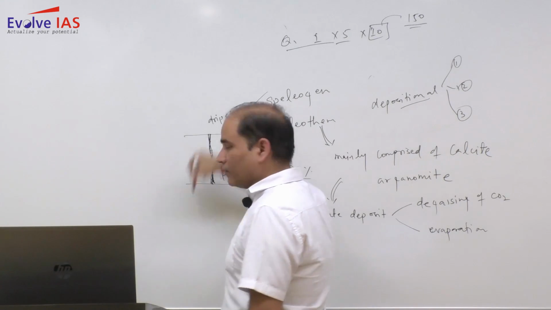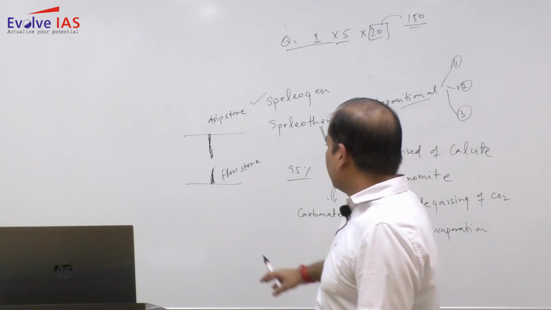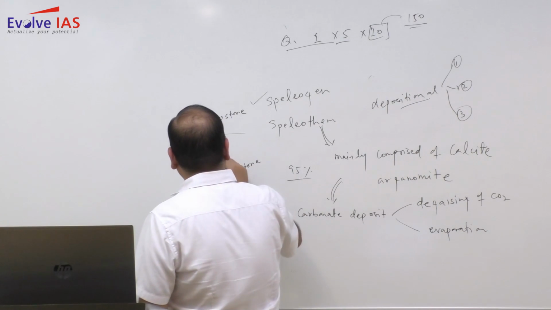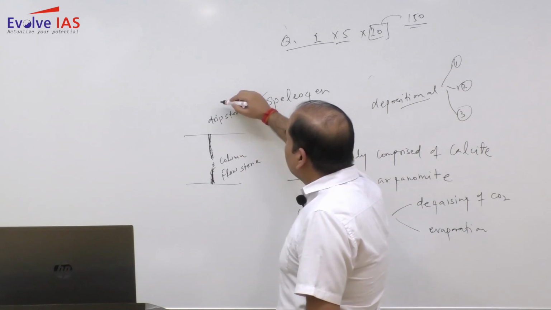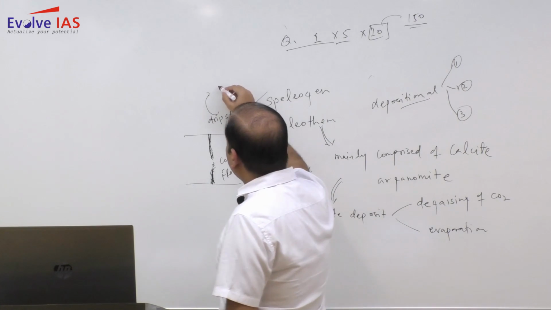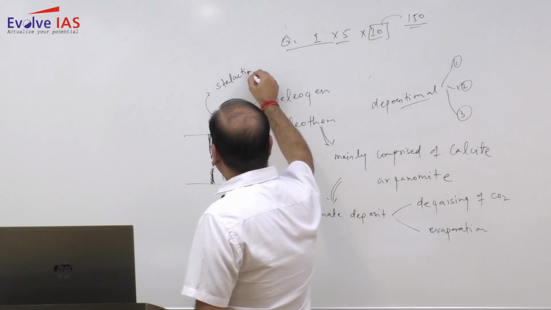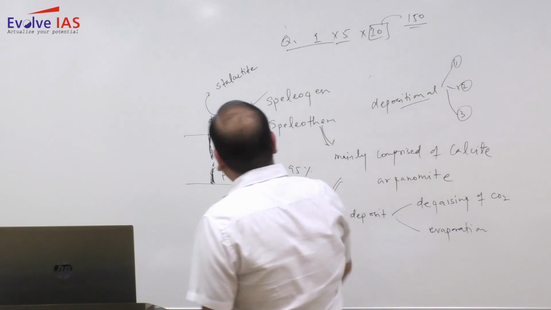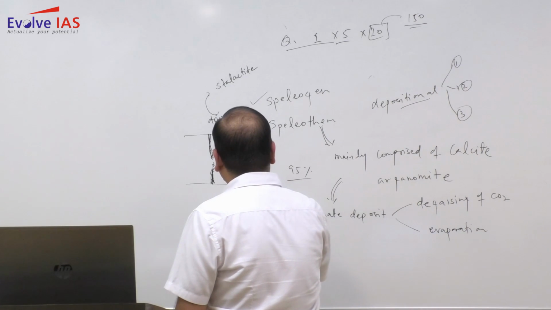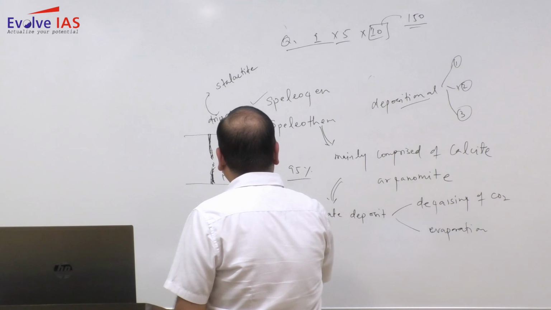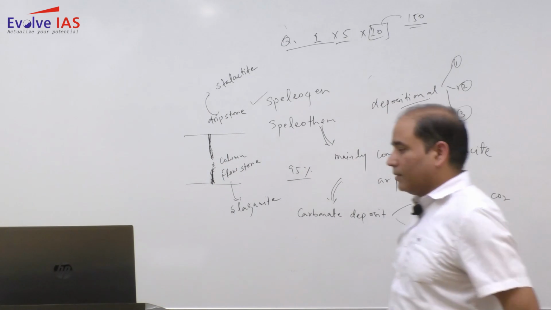Dripstone, flowstone, one is developing from above because of the dripping of the water, and one is developing with the growth from below, and once they join, they join by the column. This dripstone is more popularly referred to as stalactites, and flowstone is more popularly referred to as stalagmites.